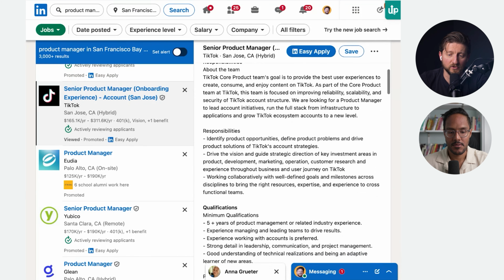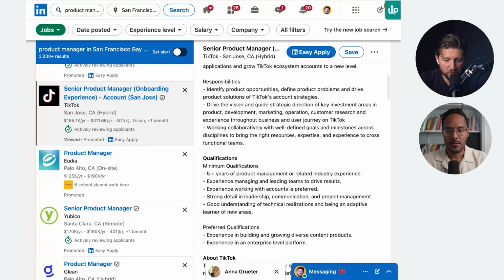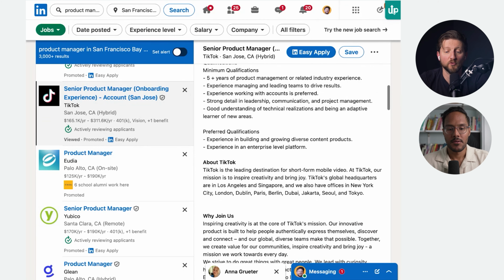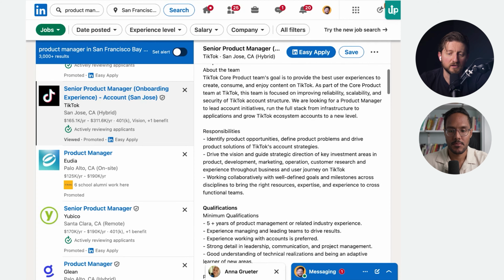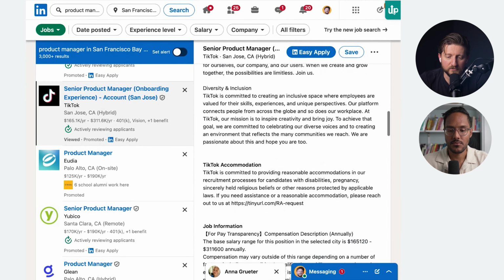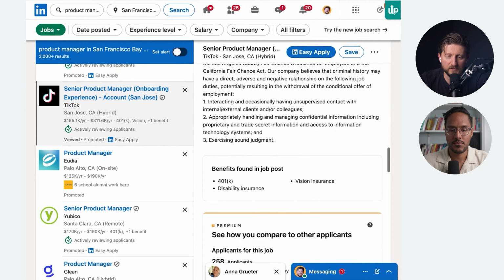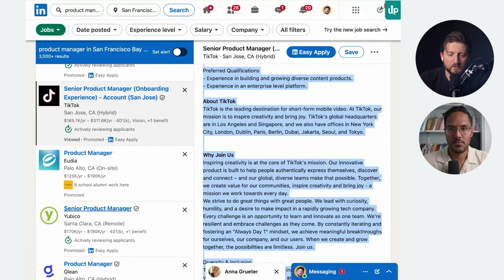Let's look at it. And so how I would do this manually is read the whole thing and then look through responsibilities, qualifications, and preferred qualifications, and try to figure out what the hiring manager was actually thinking when they put this job description together, or when they, again, prompted their favorite LLM to put this job description together. But now what we're going to do is take all of this and put it into our prompt. And the prompt that we're using,